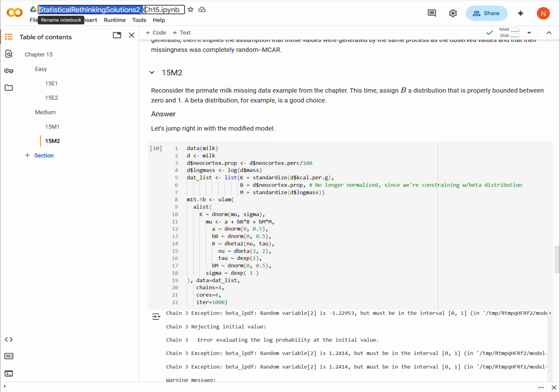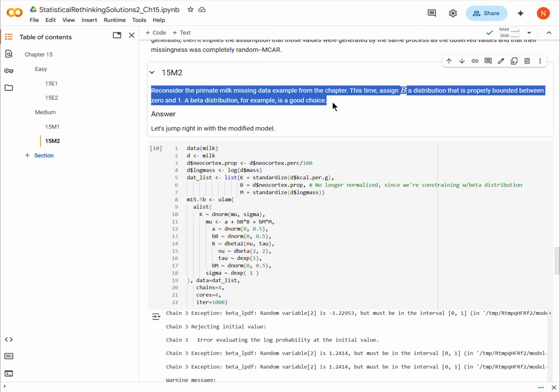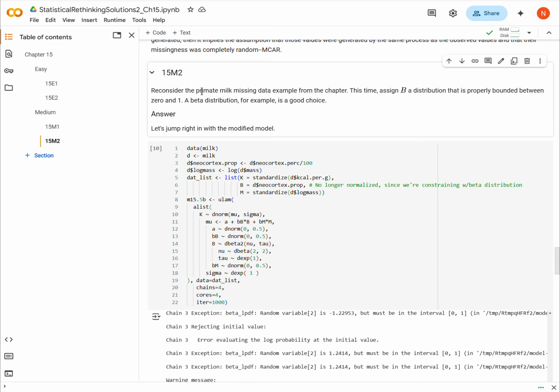Statistical Rethinking, second edition, chapter 15, and we're starting the medium questions. We're in the medium questions, 15M2. So here, this is the question. We're going to go back to the chapter for the data set. I think it's called milk. Yeah, milk.